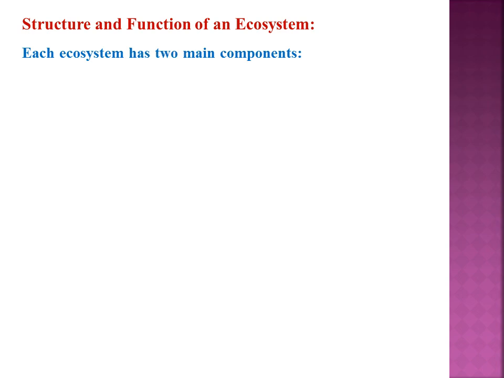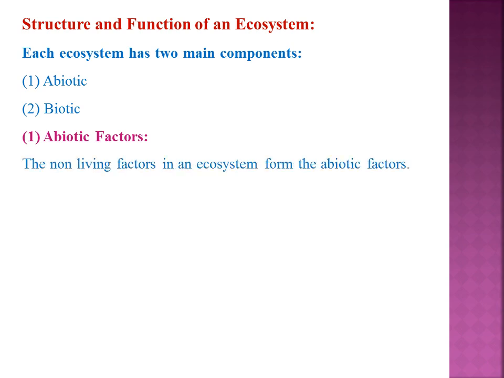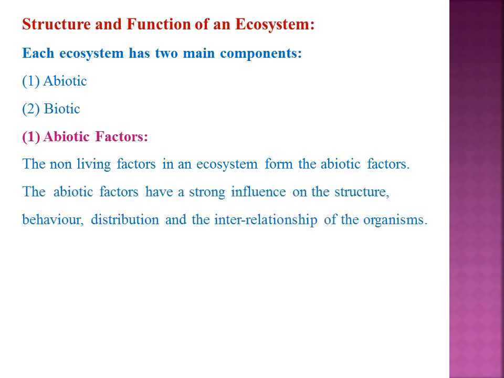Then structure and function of an ecosystem. Each ecosystem has two main components. Number one is the abiotic factors, and next one is the biotic factors. Coming to the abiotic factors, the abiotic factors are the non-living things in an ecosystem. The abiotic factors have strong influence on the structure, behavior, distribution, and the interrelationship of the organisms.